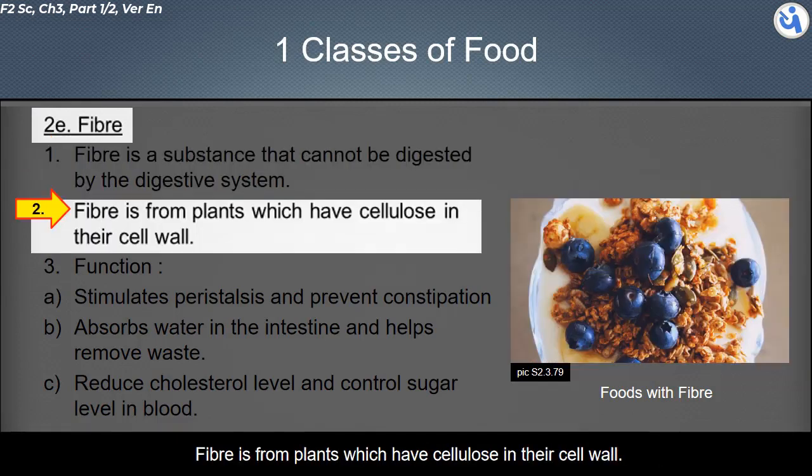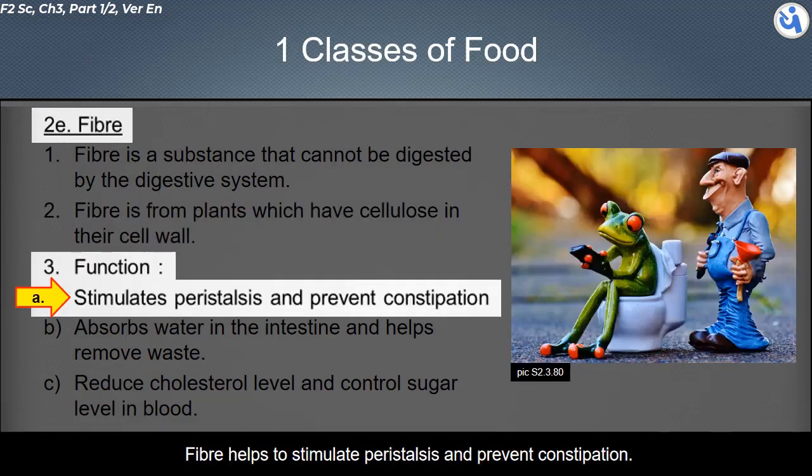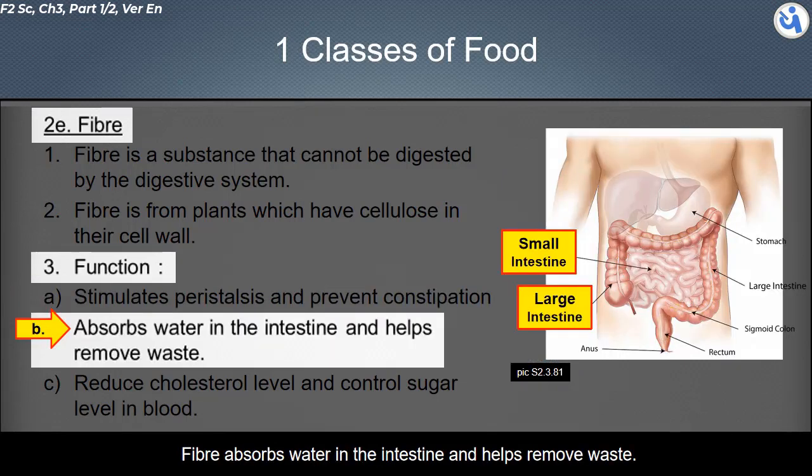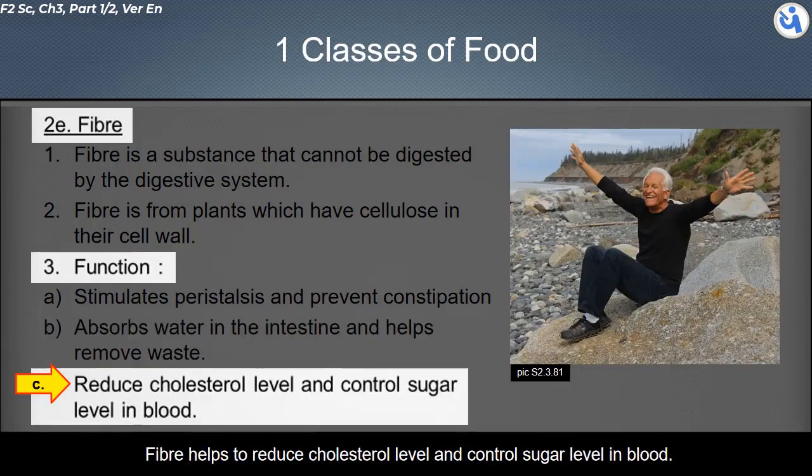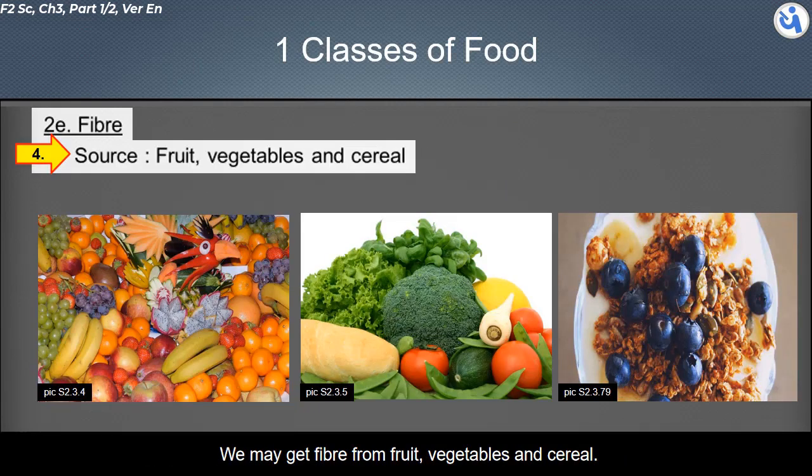Fiber is from plants, which have cellulose in their cell wall. Fiber helps to stimulate peristalsis and prevent constipation. Fiber absorbs water in the intestine and helps remove waste. Fiber helps to reduce cholesterol level and control sugar level in blood. We may get fiber from fruit, vegetables, and cereal.